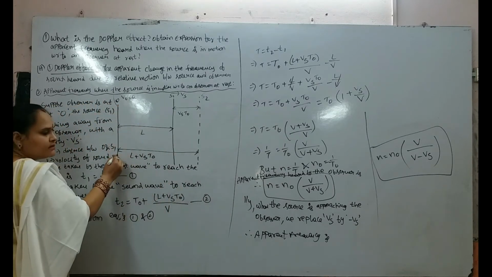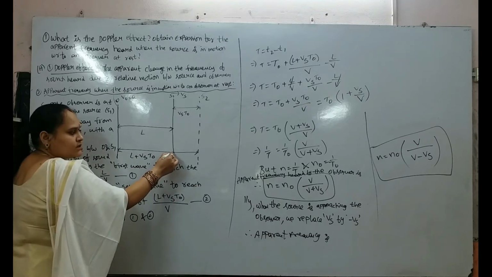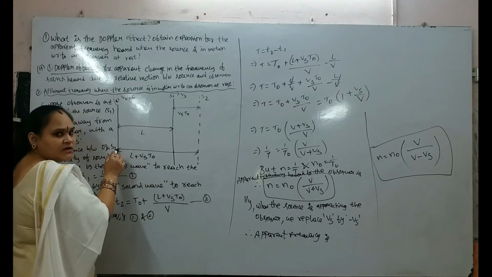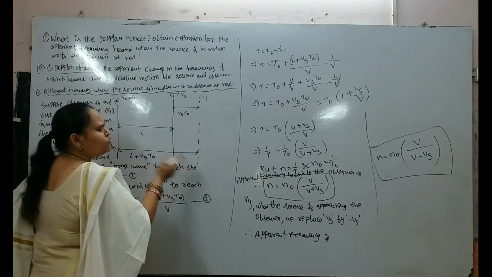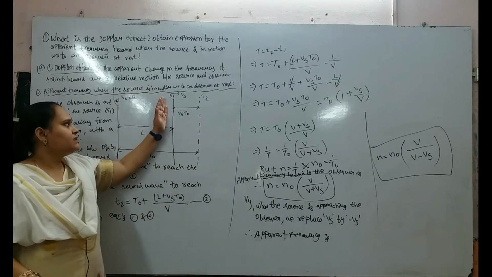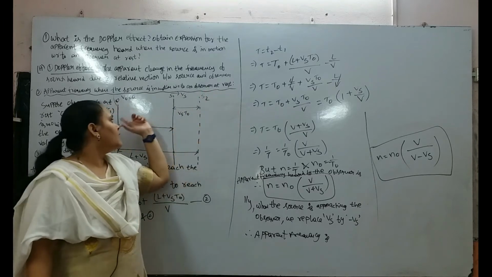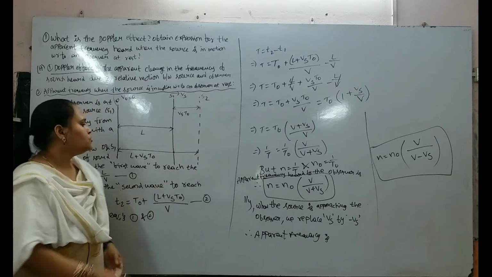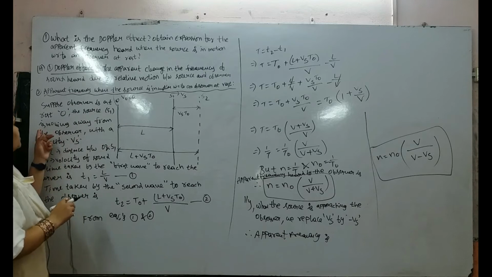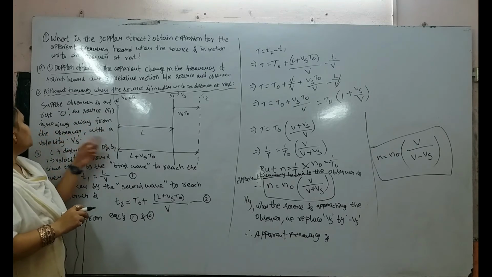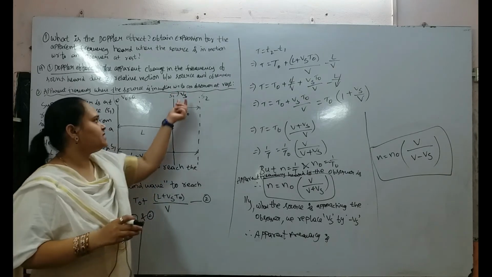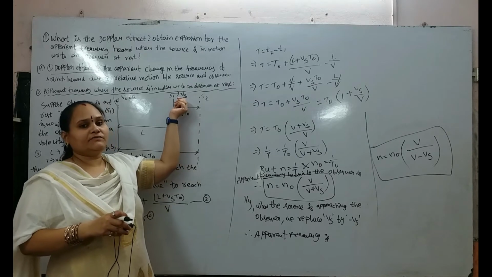This is the observer and this is the source. In this case we are considering the observer at rest, but the source may be moving towards or away; here the source moves away from the observer, S1 to S2. So, suppose the observer is at rest at O, and the source S1 is moving away from the observer with a velocity Vs. The suffix S indicates this is the velocity of the source.